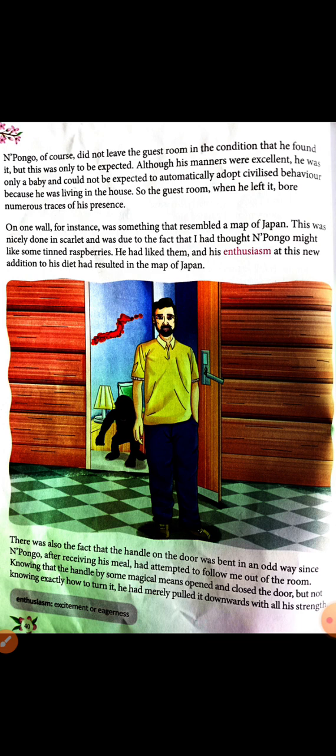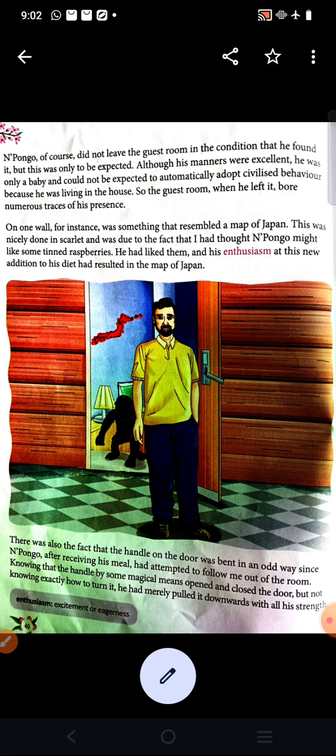So he was only a baby chimpanzee, difficult to rear up, difficult to take care of. For the author, sometimes it was difficult to civilize Pongo, since he was only a baby.